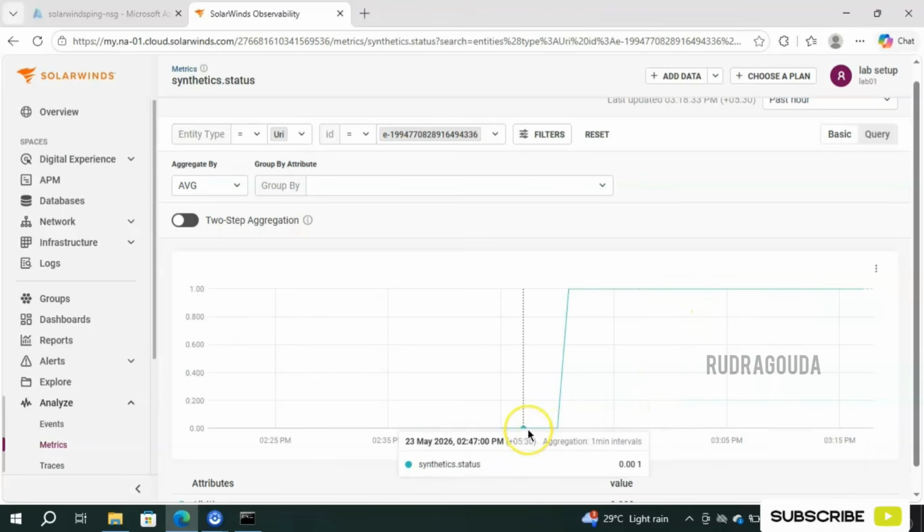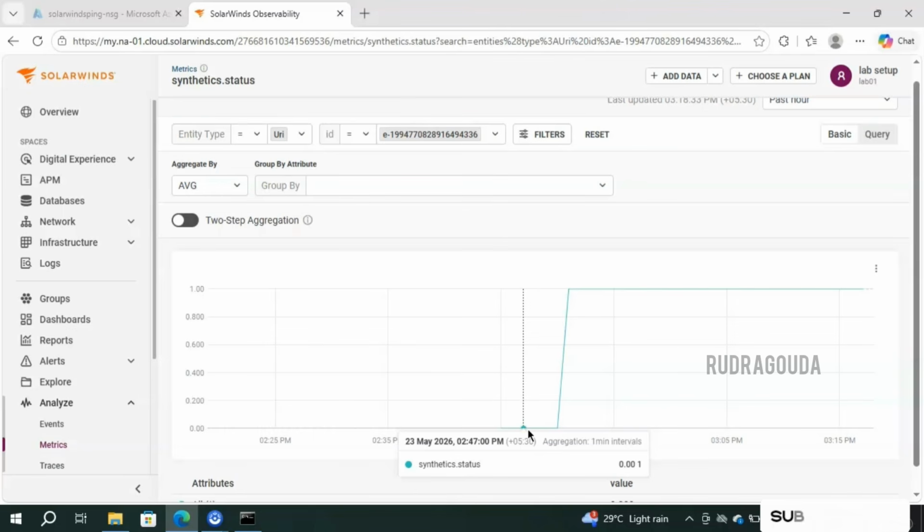But if you take your mouse over 245 or 247, it is giving the value as 0.0. Why 0.0 at that time? Because the website was down at that moment. We were using a different IP address. It was not reachable, it was giving a request timeout. So that information we captured here as a 0.